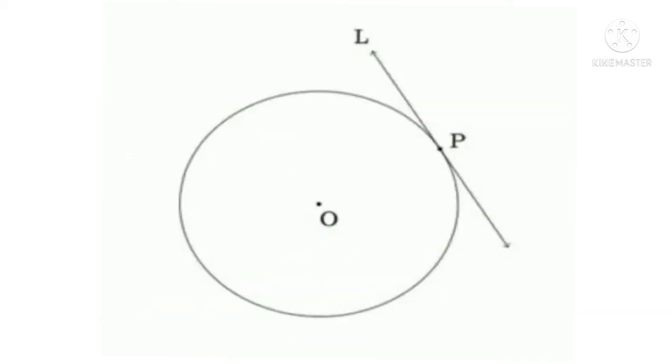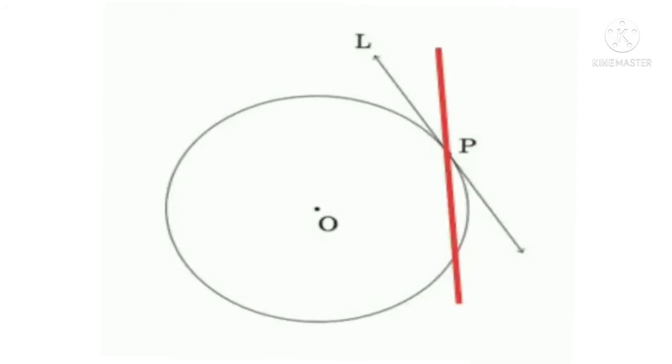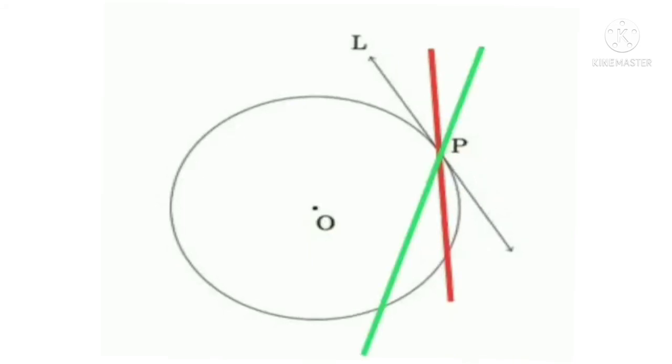This is the circle, and this is one tangent. We know this is the point of contact, so we can draw one tangent. Now we can draw another line through the point of contact. See, this line intersects the circle at two distinct points, so this is not a tangent. We can draw other lines, but only the line through the point of contact can be a tangent.